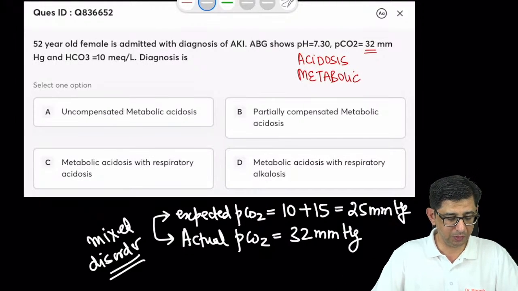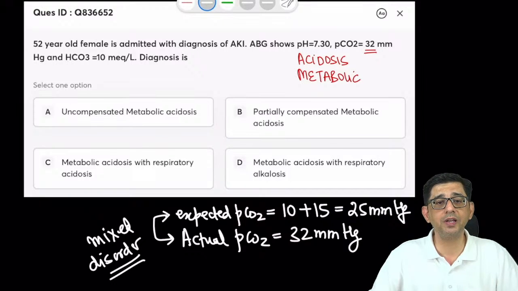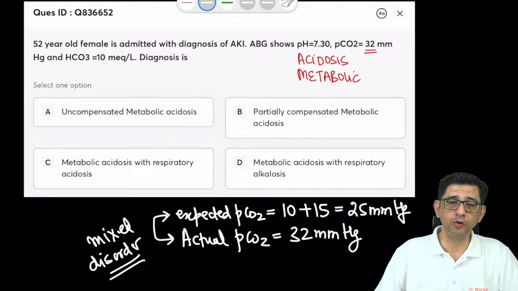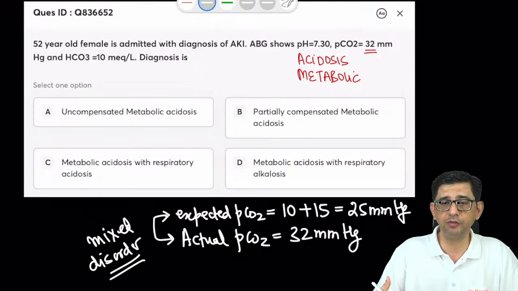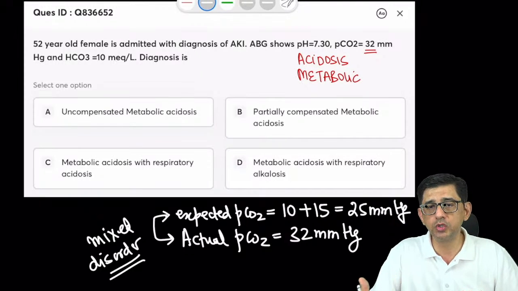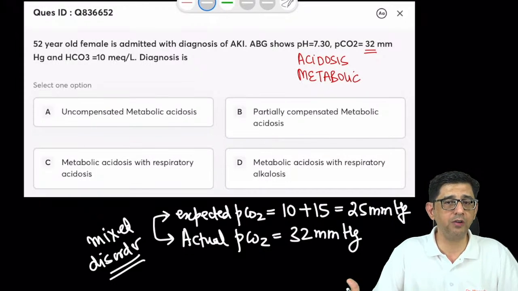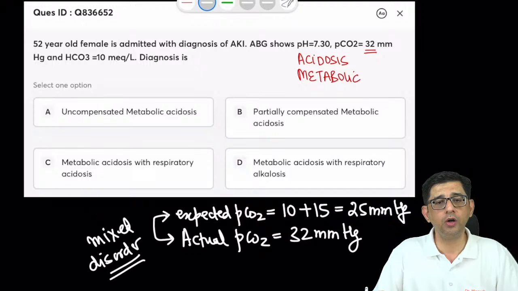The correct answer for this one, yes, Ishita, that is what I'm trying to explain in this case. And for every metabolic acidosis question, what you're supposed to do is apply this mathematical formula. If this formula is satisfied, like if you go through questions in the notes that you have for video ABG1, video ABG2, you will notice that this formula is being satisfied. So that is why we were saying partially compensated. और क्योंकि ये formula satisfy नहीं हो रहा है, इसका मतलब the person has not been able to compensate. You see, because he's having kidney injury.